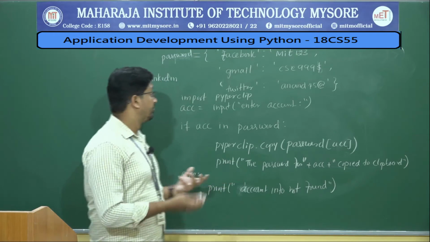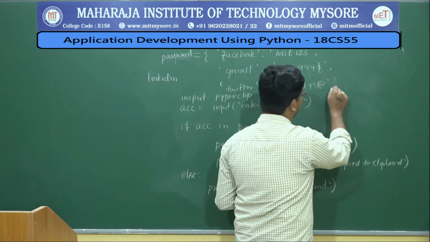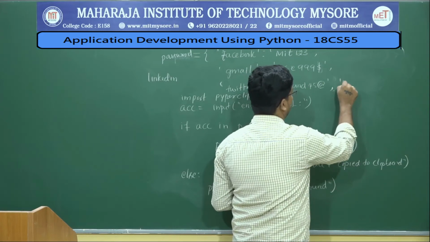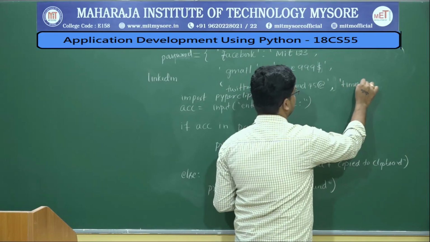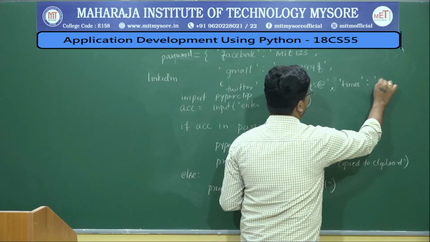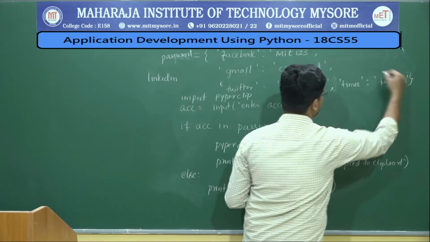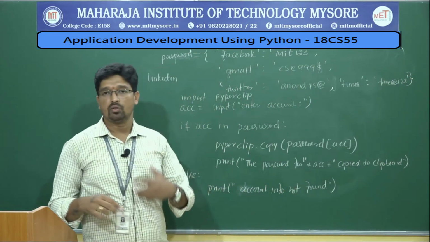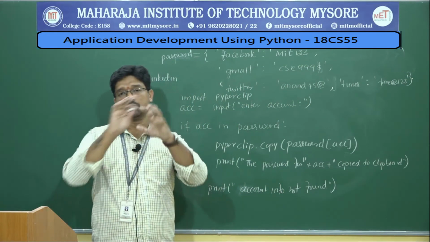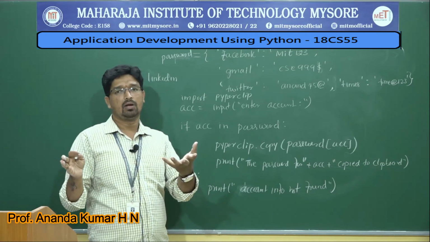So instead of that, if you create a new password for Times Job, then you can simply add one more element. Let us say I will say Times. Then for the password, let us say I create times123. This is my password. Whenever you want to log in to timesjob.com, just go to timesjob.com and enter your email. Let us say I will enter the common email.